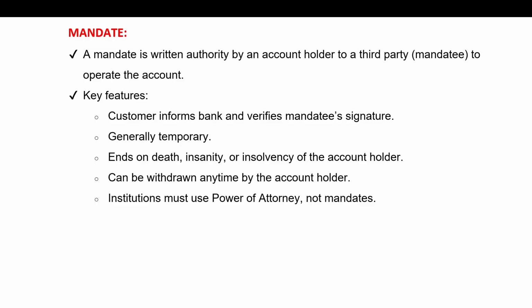So usually a bank account is operated by an account holder, the person who opened it, right? However, sometimes the account holder may allow someone else, like a family member or a friend, to operate the account on their behalf. But this is done using a legal document, which creates a special relationship between the banker and the customer. This special relationship can be created by, number one, a mandate, number two, a power of attorney.